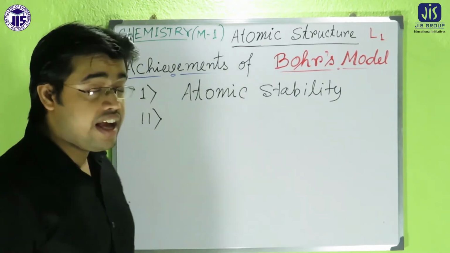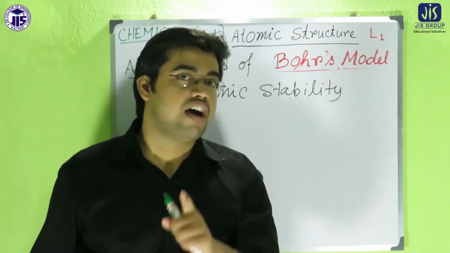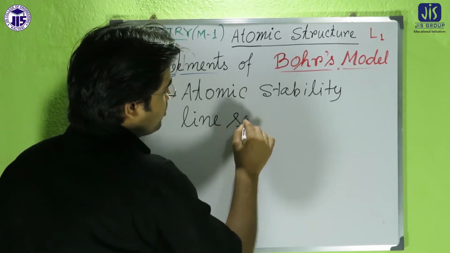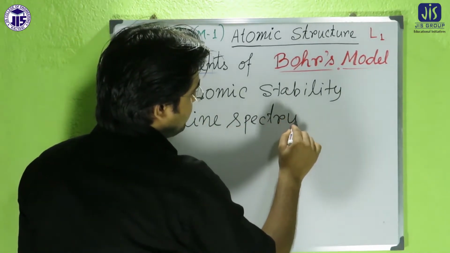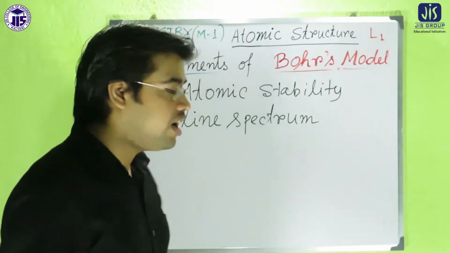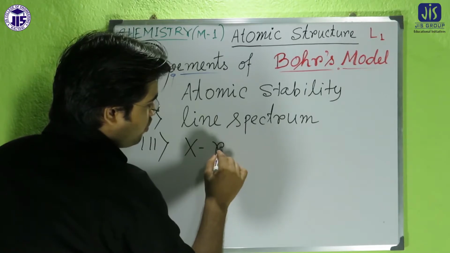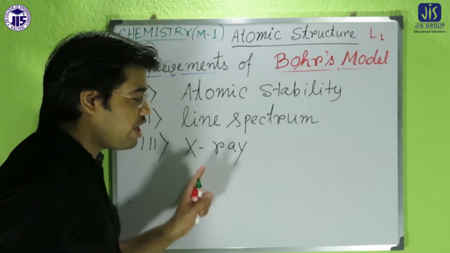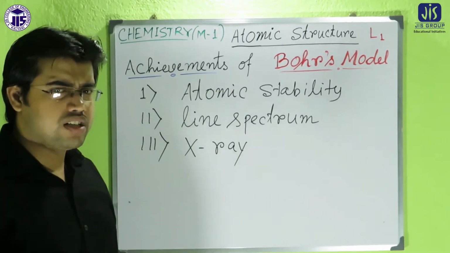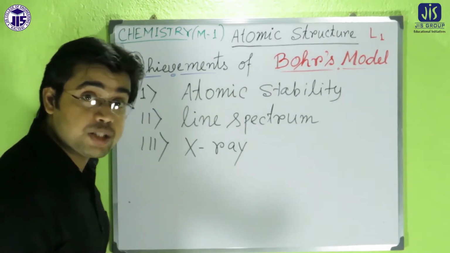Second, Bohr's model successfully explained the generation of the line spectrum from the atom, that is, why the line spectrum is generated from the atom. Third, Bohr's model also explained the production of X-rays from the element. We will discuss later how the X-ray was generated and how Bohr successfully explained it.